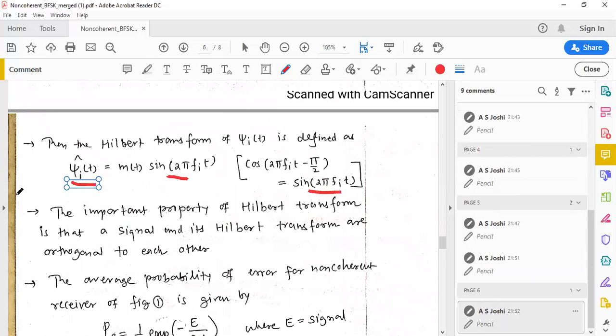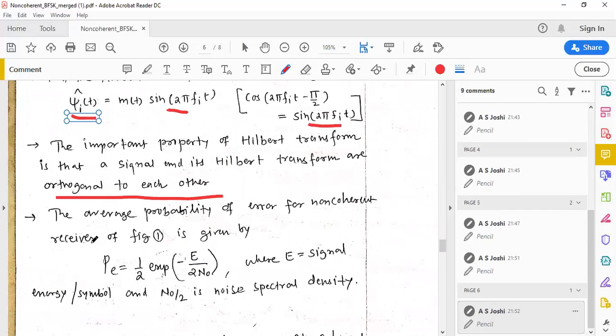The important property of the Hilbert transform is that a signal and its Hilbert transform are orthogonal to each other. We already studied the various properties of the Hilbert transform, and one of the important ones is that a signal and its Hilbert transform are always orthogonal to each other.